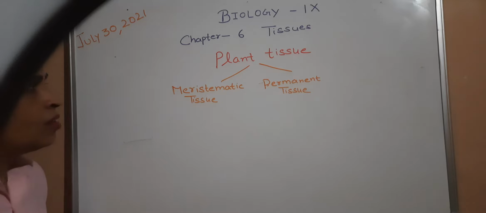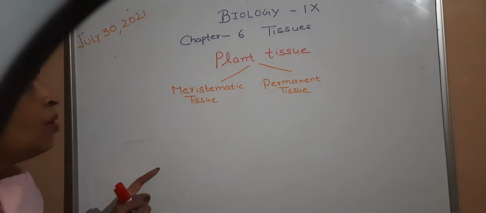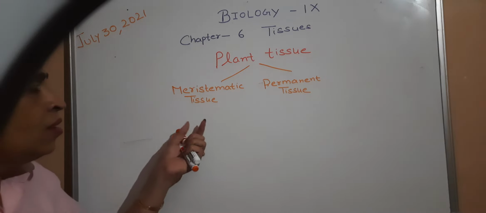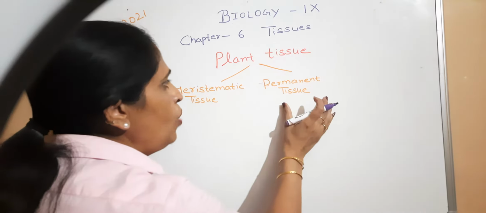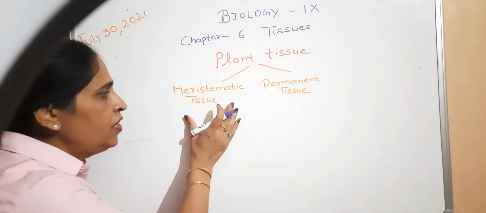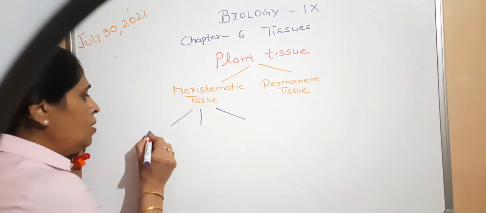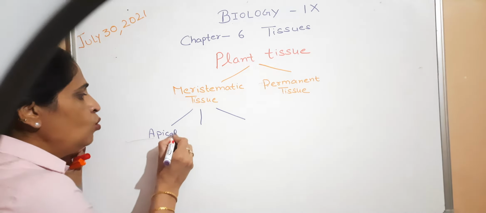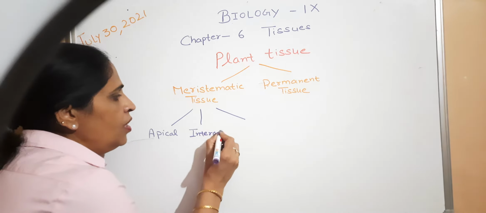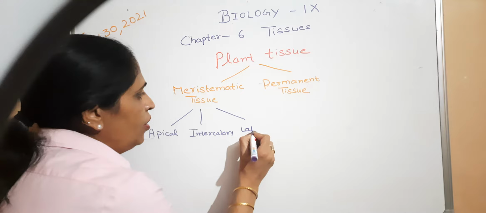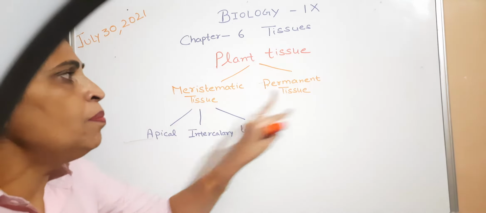Good morning, students. In the last lecture we discussed plant tissue and how many types of plant tissue there are, that is meristematic tissue and permanent tissue. We have already done this. Meristematic tissue is further classified into apical meristematic tissue, intercalary and lateral meristematic tissue, according to the region where they are present. Now we have to discuss the permanent tissue.